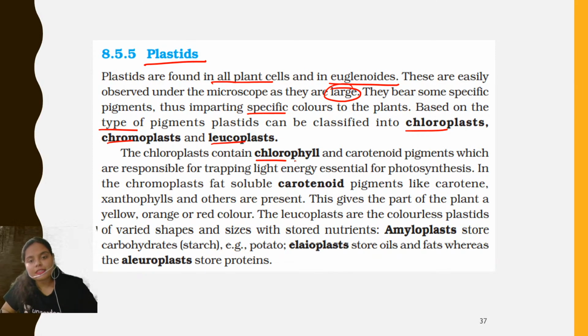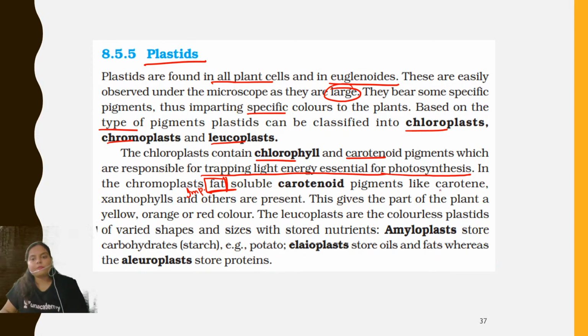The chloroplast contains chlorophyll and carotenoid pigment which are responsible for trapping the light energy essential for the process of photosynthesis. In the chromoplast, see the term fat is mentioned over here. This is important. So in the chromoplast, fat-soluble carotenoid pigments like the carotene, xanthophylls and others are present. This gives the part of the plant a yellow, orange or red color because of the presence of these pigments.